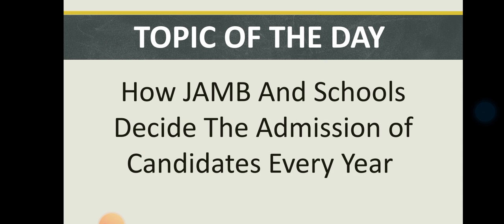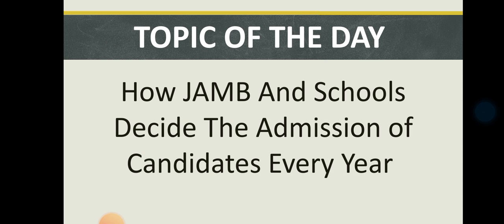So we talked about admission quota. The next one we are going to talk about now is admission policy. Going by the guidelines set by the federal government for admission into institutions, 45% of candidates will be admitted based on merit in any institution. 35% will be admitted based on the catchment area of the institution they apply to study. 20% of the candidates will be admitted because they are from educationally less developed states.